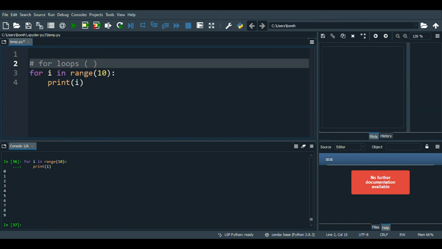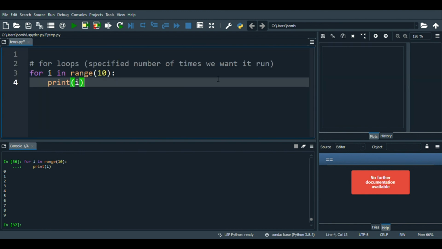So this has a very specified number of times we want it to run. So a bit different than the while loops, because with while loops, if it's numbers, then you could have it do the same command. But if the while loop was being used for example, name guessing, it wouldn't necessarily work. Alright, so let me go back to that example.